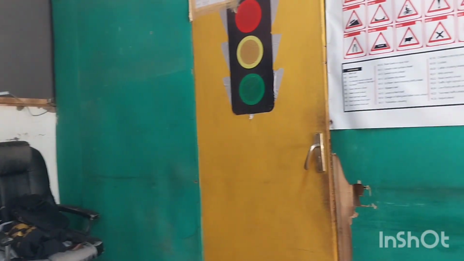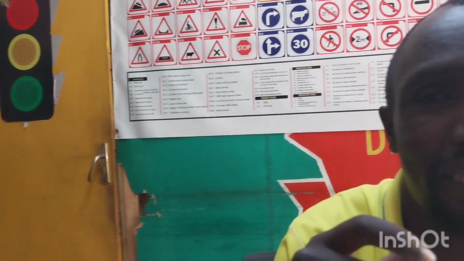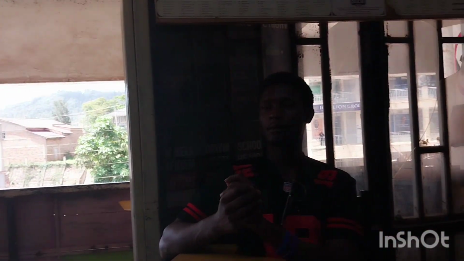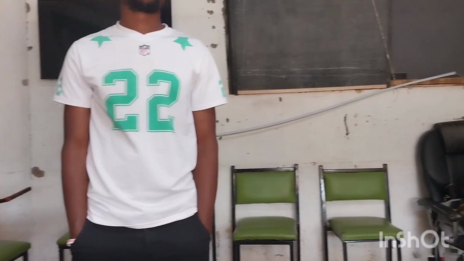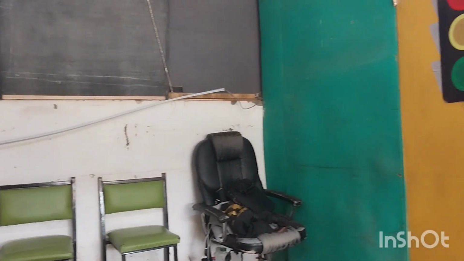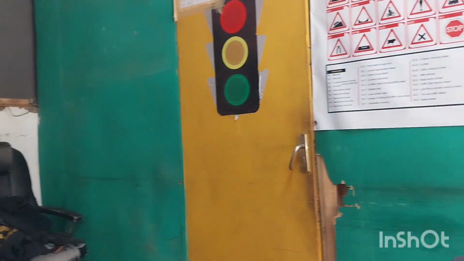What about pickups and lorries? Pickups and lorries, 80 km/h. What about for trailers? For trailers, 65 km/h.